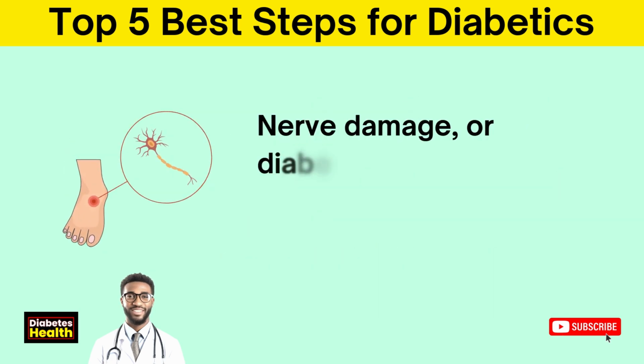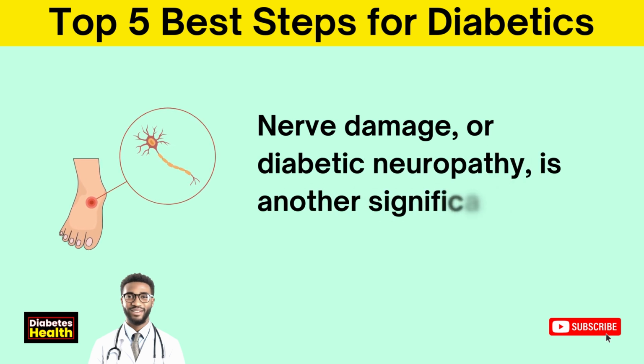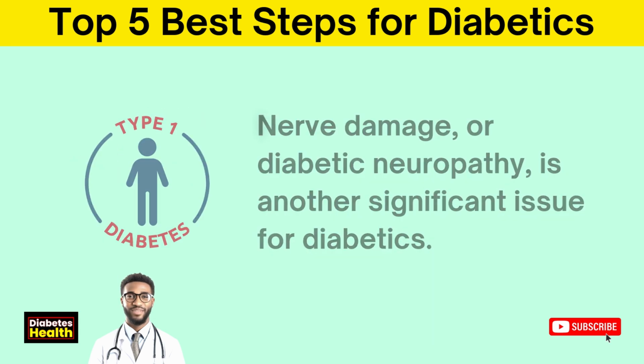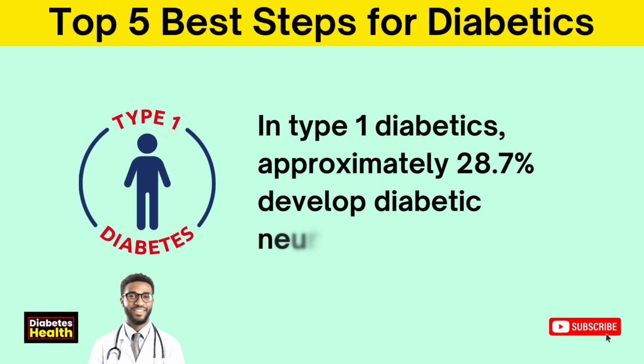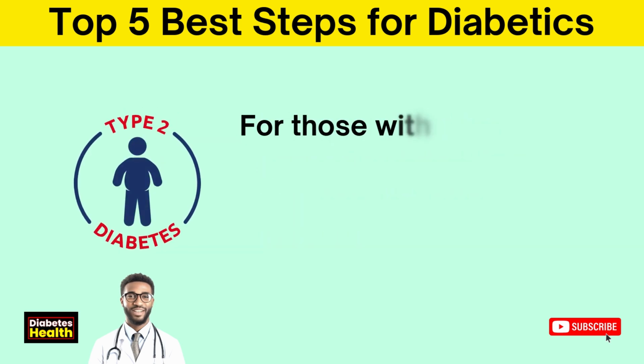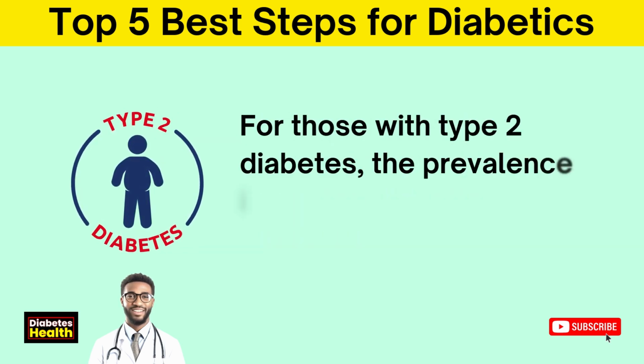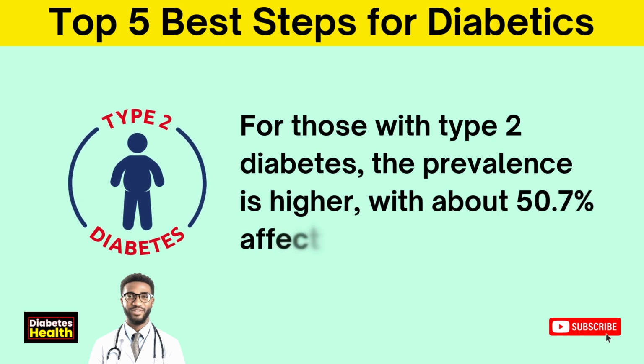Nerve damage, or diabetic neuropathy, is another significant issue for diabetics. In type 1 diabetics, approximately 28.7% develop diabetic neuropathy. For those with type 2 diabetes, the prevalence is higher, with about 50.7% affected.